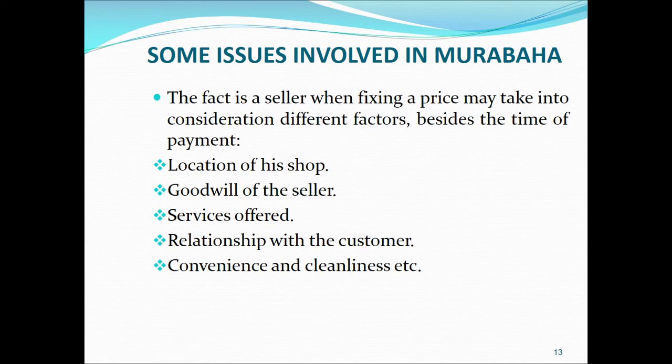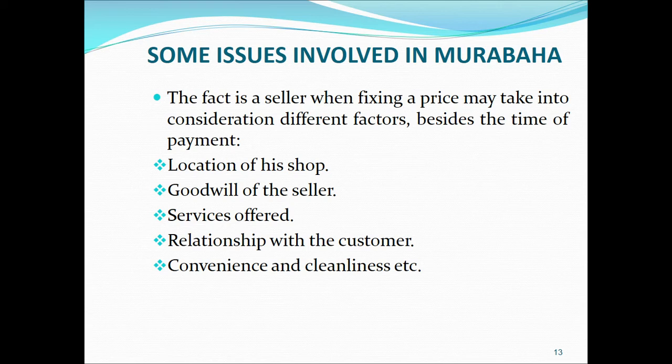So all of these factors affect the price of a commodity. So time is not the only factor affecting the price of a commodity, whereas in case of money, since it has no intrinsic utility, the only factor affecting its value is the time factor. So this is another difference between currency and commodities.